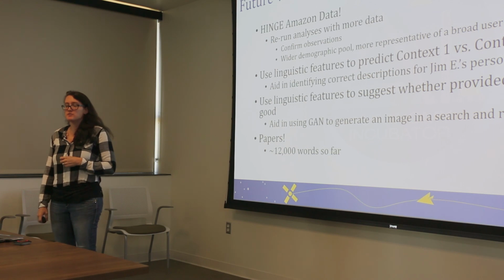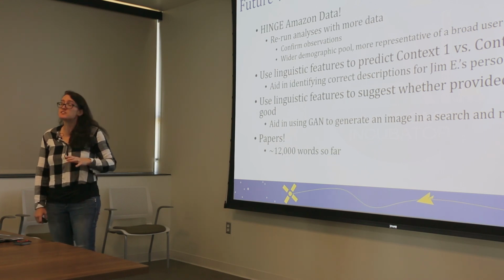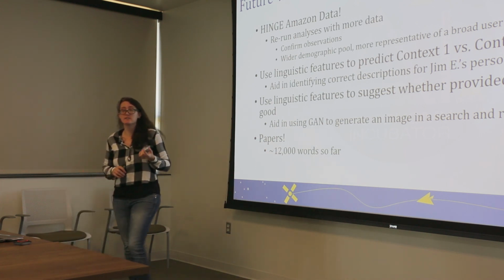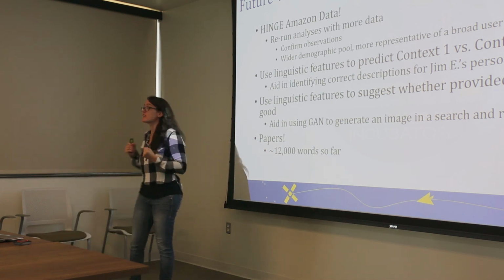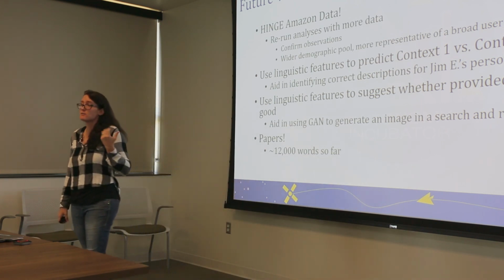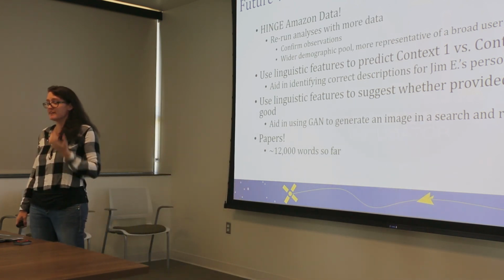We want to be able to use linguistic feature sets to predict context 1 versus context 2. That's going to help Jim E. as he prepares descriptions for his human data sets, and he can create a human GAN. That's awesome. And it turns out we do have a feature set that works for that. Our analysis is able to provide that.